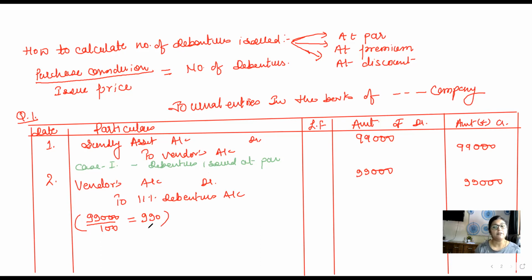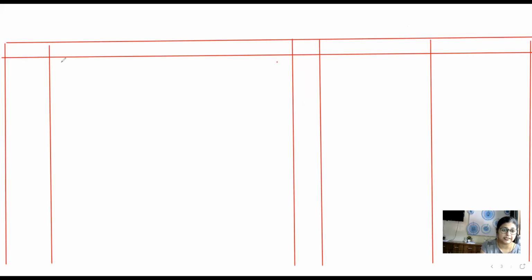Now, when we pass entry for issue of debentures at premium, this number is going to change and even the entry is going to change. So we will see case 2. In case 2, debentures were issued at premium, at 10% premium.